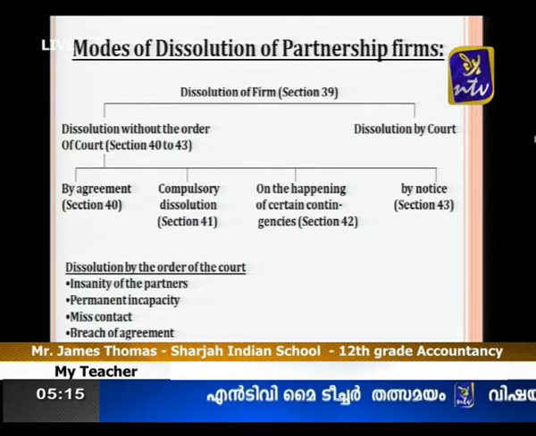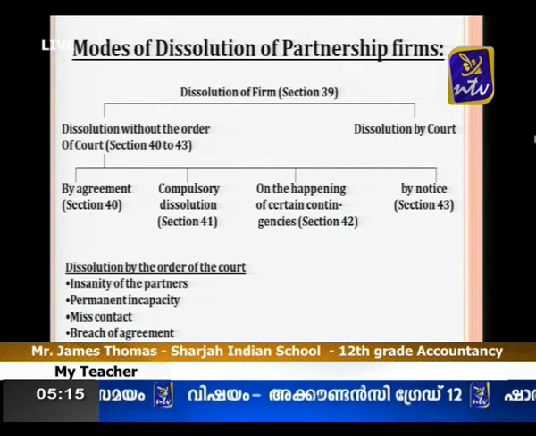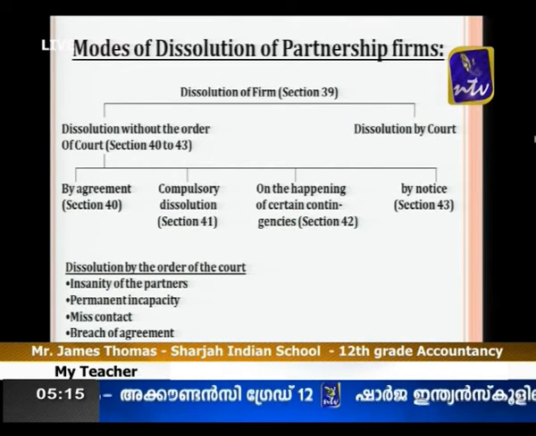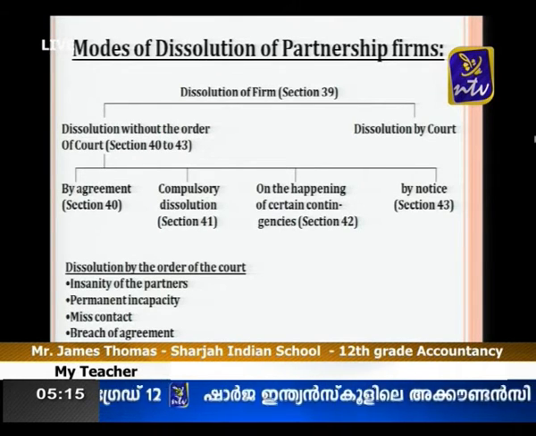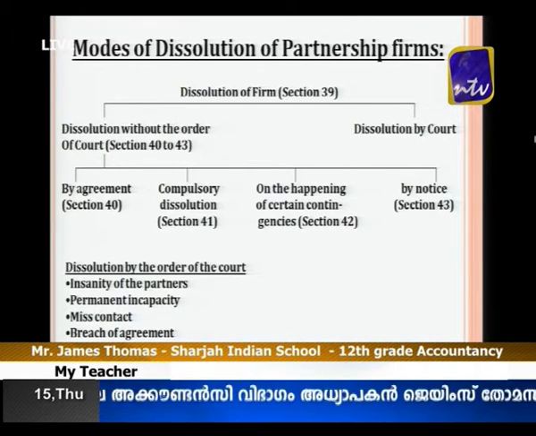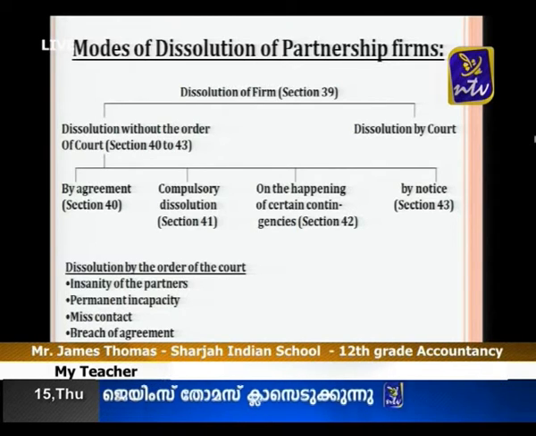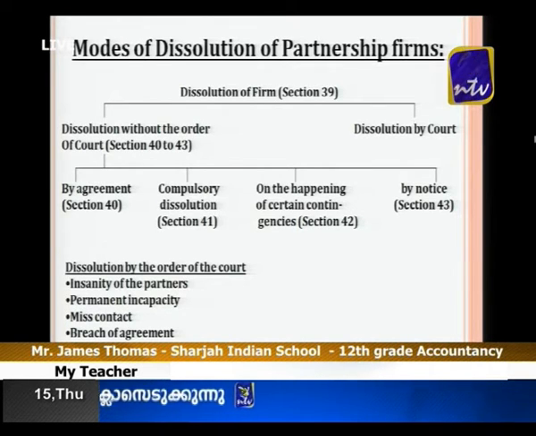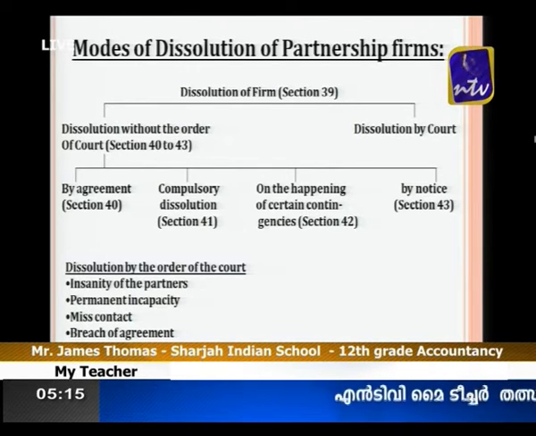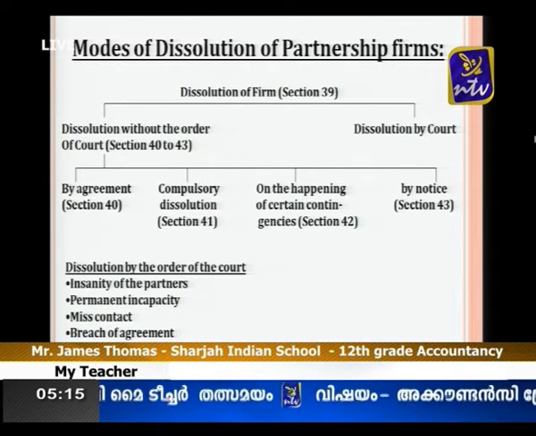So the first point is insanity of the partners. If a partner becomes insane or of unsound mind, automatically that partnership comes to an end. And the second point is permanent incapacity of the partners. They cannot run the business, they do not obey the rules and regulations, and they cannot protect the interest of the other partners. So with permanent incapacity of the partners, the partnership comes to an end.